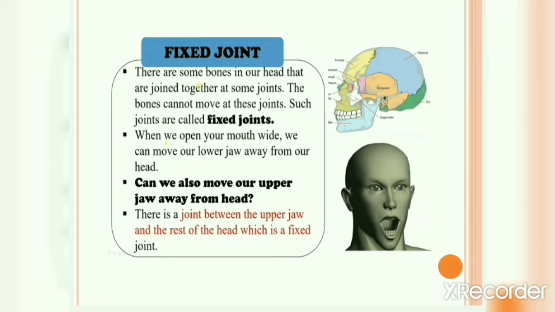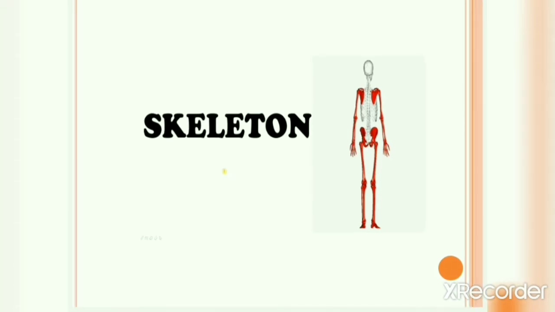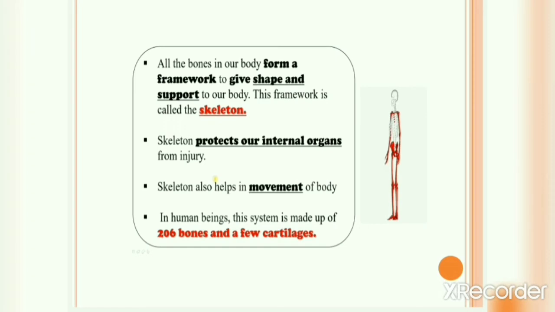Now let's move forward and understand our next topic. We will now study the human skeleton system in detail. All the bones in our body form a framework to give shape and support to our body, and this framework is called the skeleton. Now, the skeleton performs very important functions. It protects our internal organs from injury. It also helps in movement of the body. And we know that in human beings, this system is made up of 206 bones and a few cartilages.